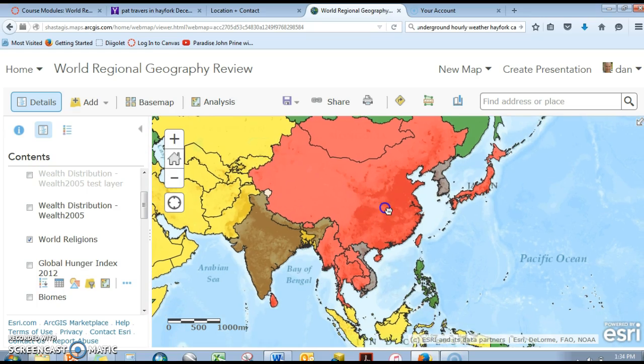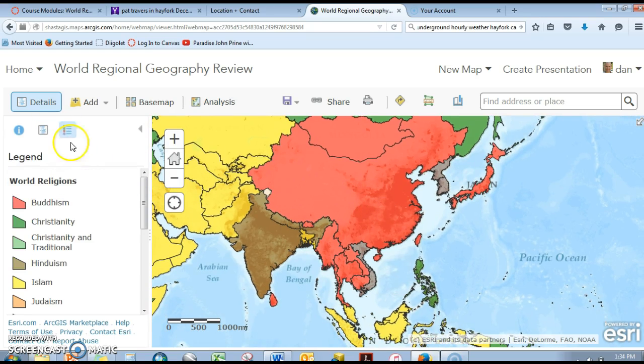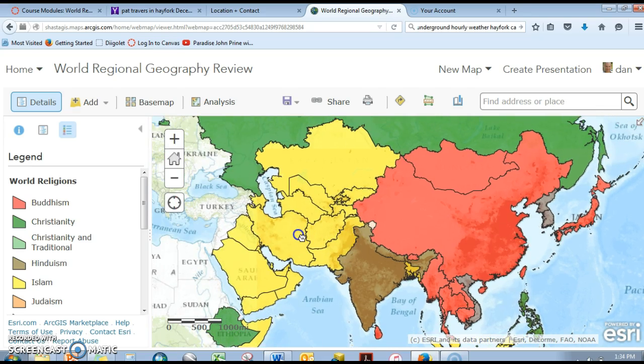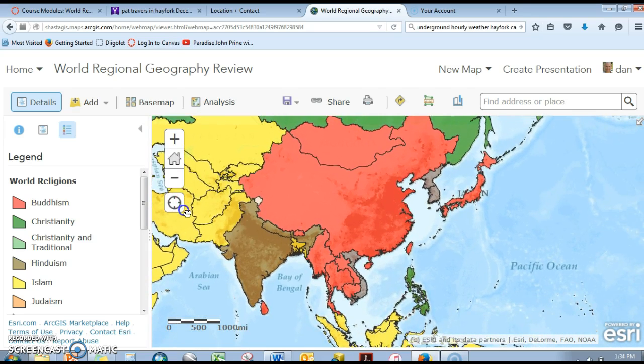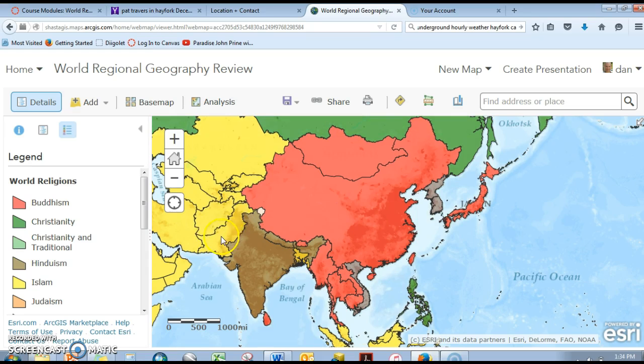And what you'll see on this distribution of world religions is the presence of Islam in yellow. So, of course, Islam dominating through the Middle East and also into Pakistan and Bangladesh.